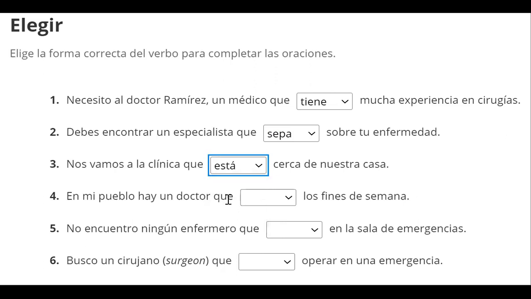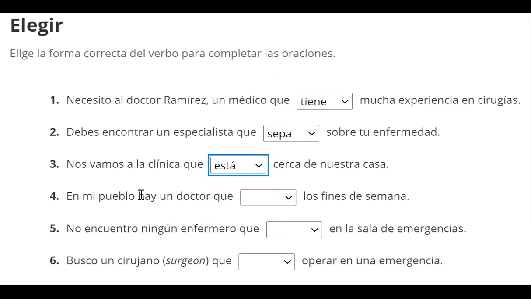We're going to use está. Now, if we were hoping to start going to a new clinic, we want to find one that's by our house, and I'm not talking about a specific one, then I would use the subjunctive in that case. But here, that's not the case. We're talking about a specific one. So está, indicative.